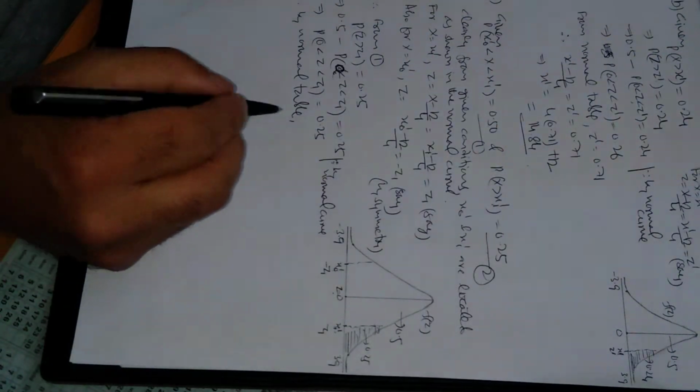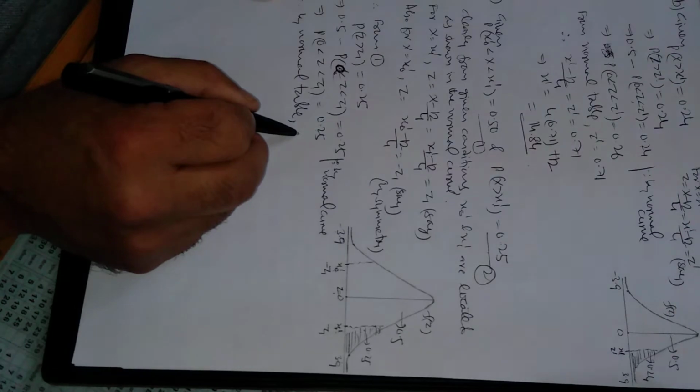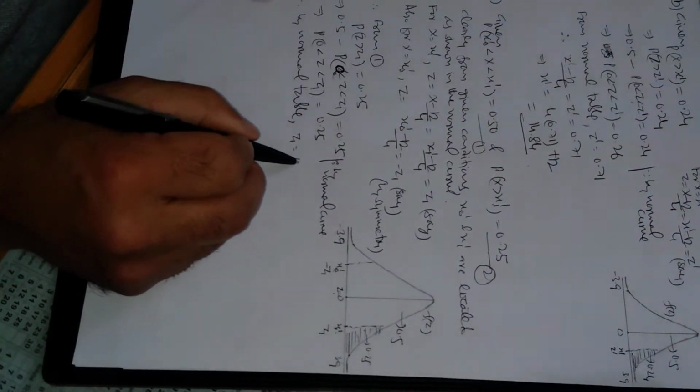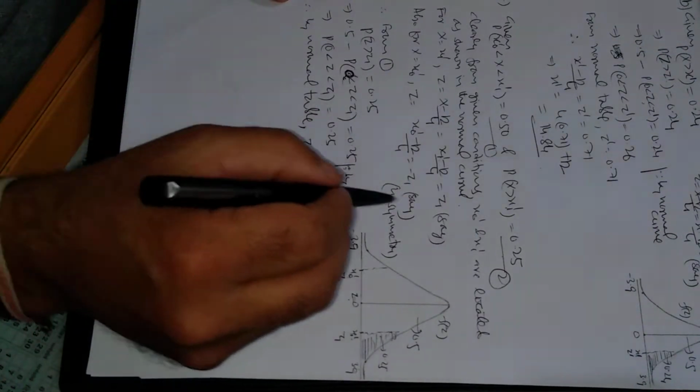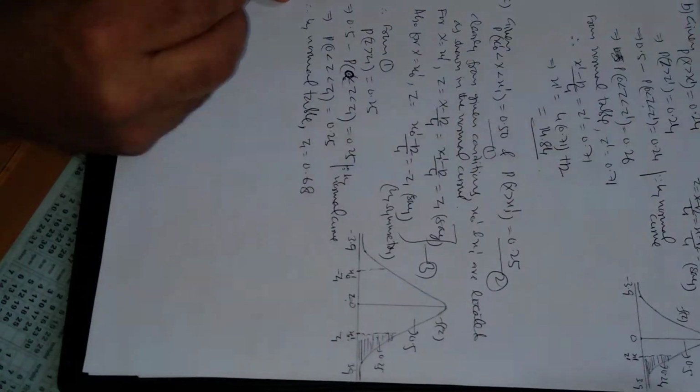So from the normal table the nearest value to 0.25 corresponds to z1 equal to 0.68.